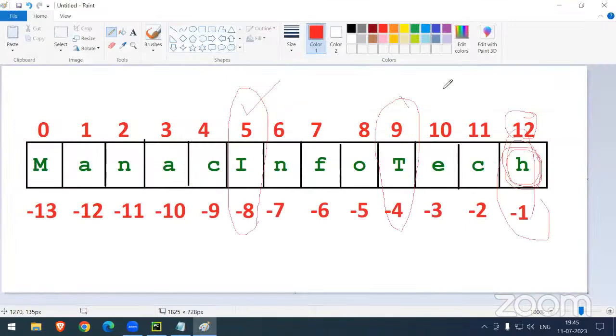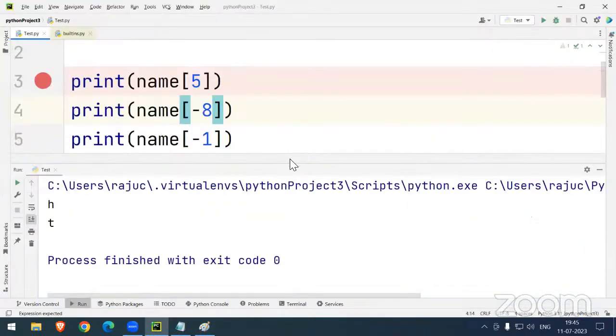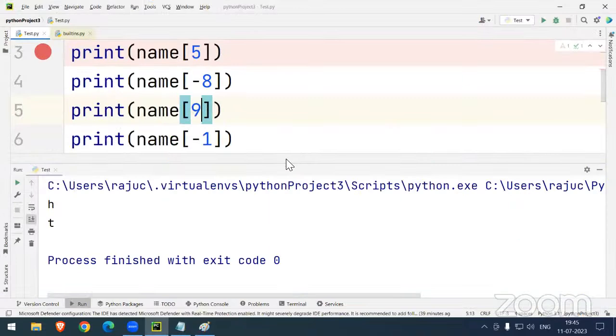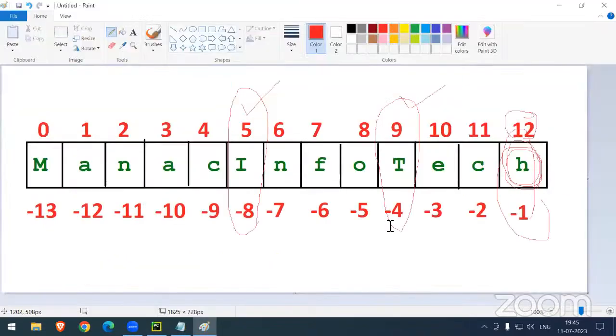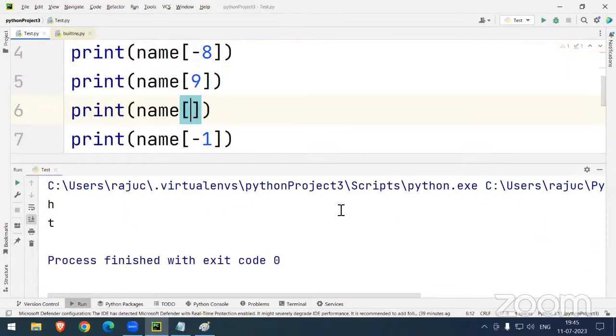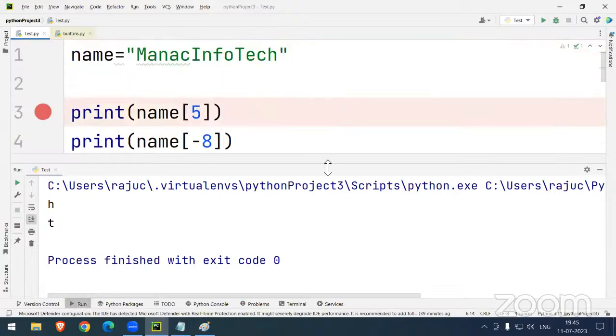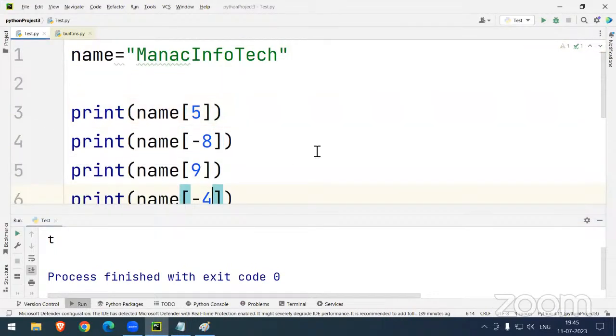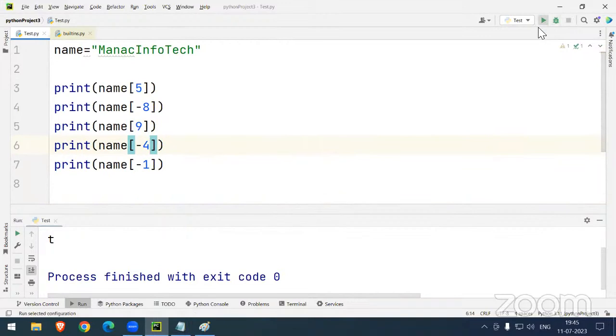After that I wanted to print the capital T, positive 9 and negative indexing -4. That's it.